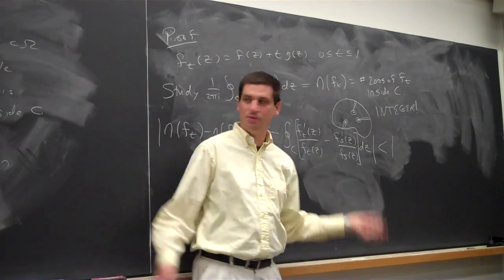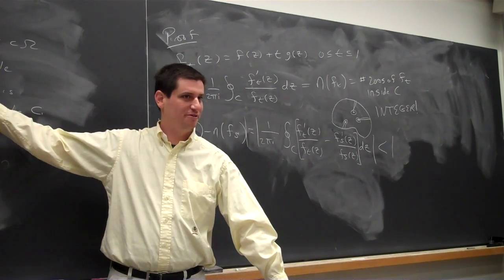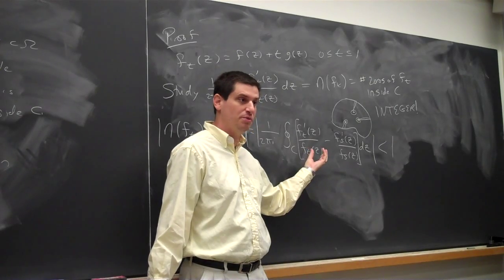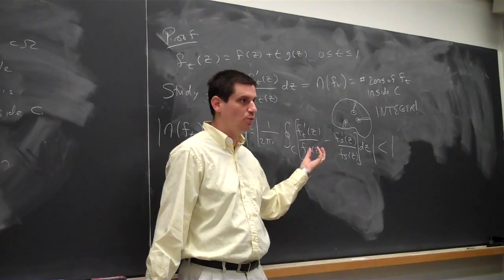Yeah. The whole point is I'm trying to count zeros of f plus g in terms of zeros of f. I expect f to have some zeros. I expect the denominator to blow up. Well, if I have something blowing up, couldn't that cause issues? Why isn't this bad?